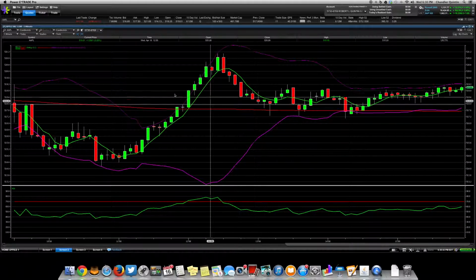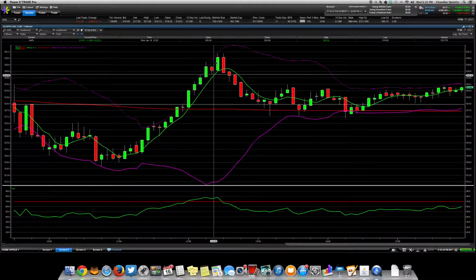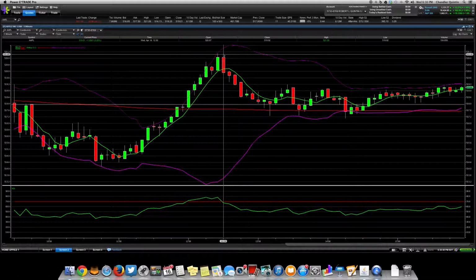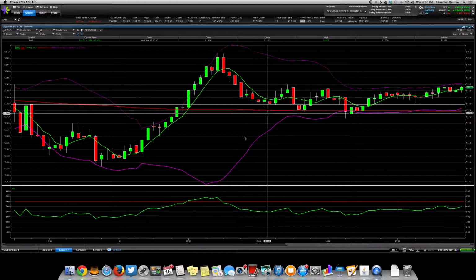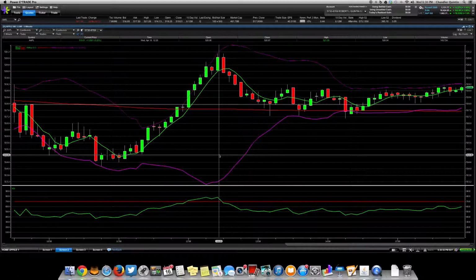So the perfect trade today would have been in right here on a call, out right here on a call, in right here on a short, out right here on a short. So again, my name is Chandler Quinton, and that's the trade of the day.